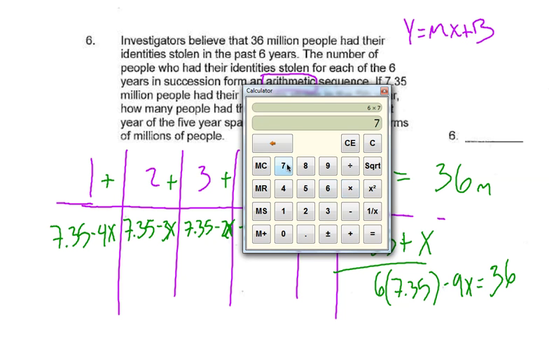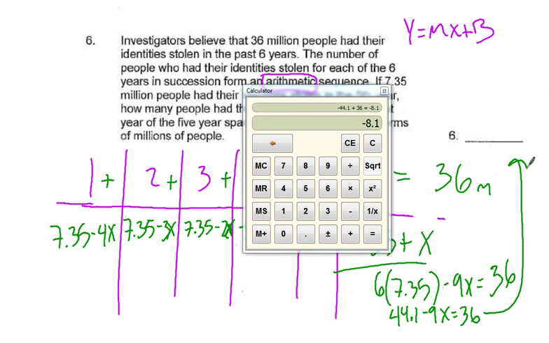So now we can do 6 times 7.35. And so we get 44.1 minus 9x is equal to 36. So I will subtract this from 36, and so I get negative 9x is equal to negative 8.1. What will I do to both sides to get the x by itself? Divide by negative 9. And so I get the slope is equal to 0.9.